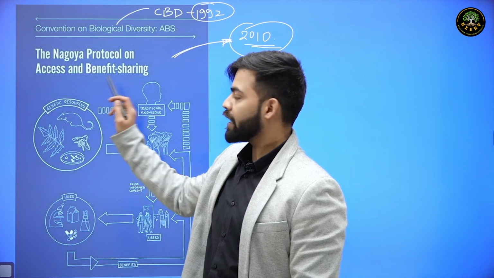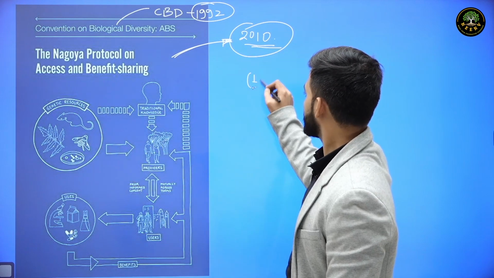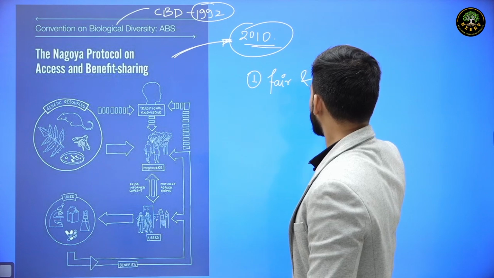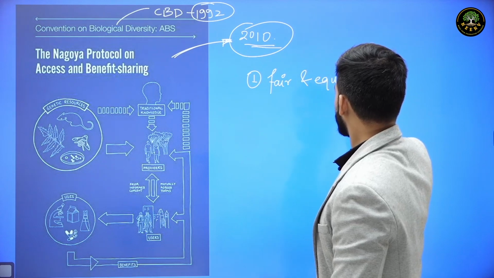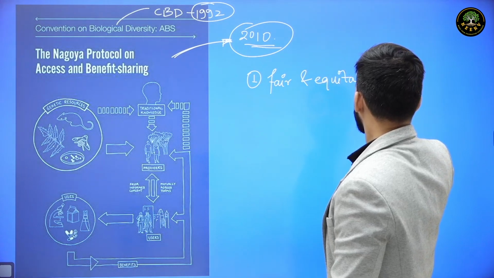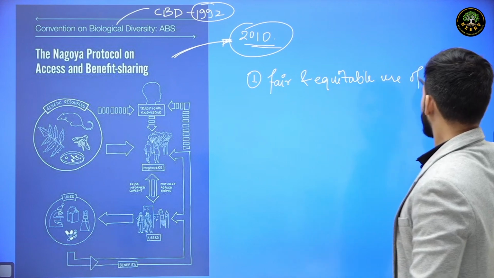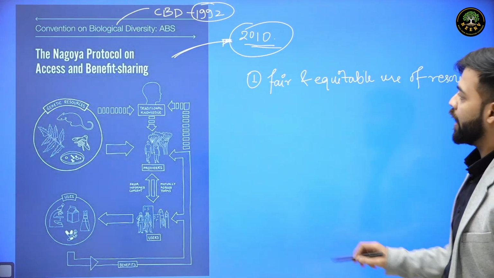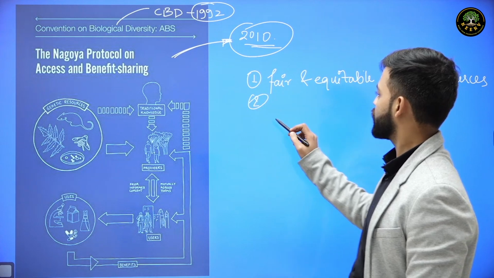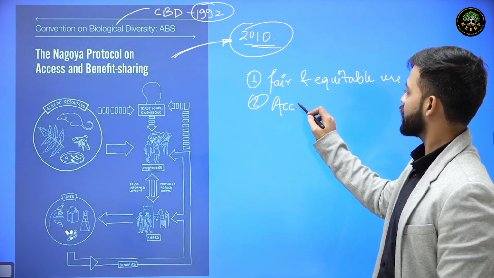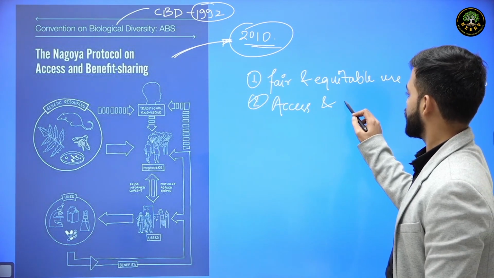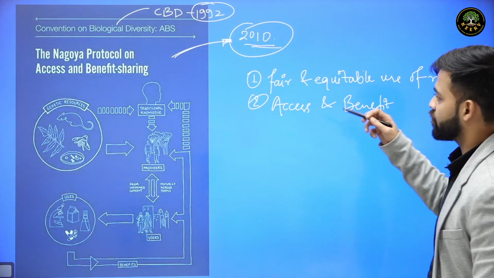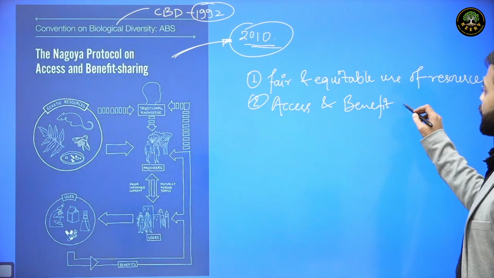So fair and equitable use of resources, and access and benefit sharing of resources as far as genetic resources are concerned are the key functions of the Nagoya Protocol.